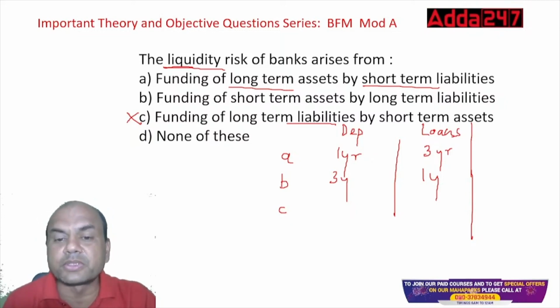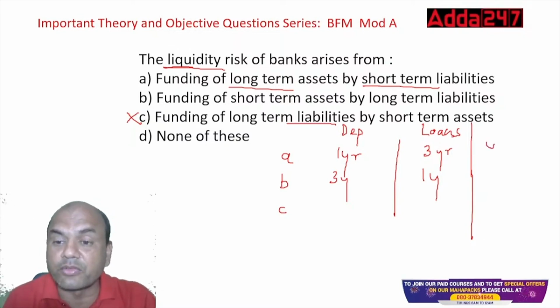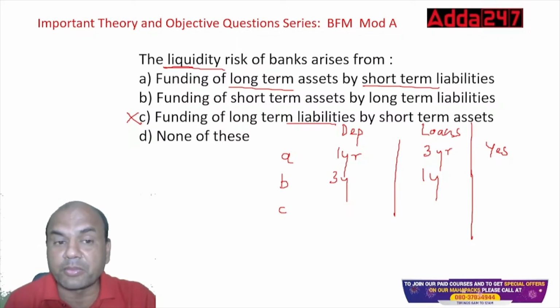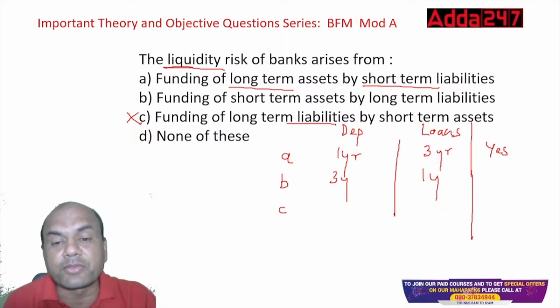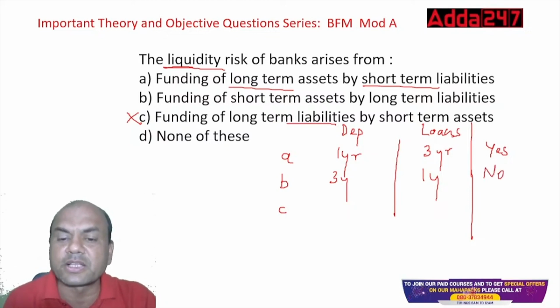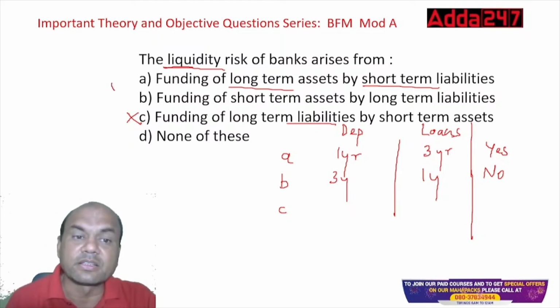In A, I have a 1 year deposit and I have given a 3 years loan. Will it create a problem for me? Yes, it will. Why? Because this person who has deposited will come to me after 1 year, but the borrower will pay me after 3 years. What about B? If this person has given me a deposit of 3 years, he will come after 3 years, but the borrower will pay me after 1 year. So I won't have any liquidity problem, because whenever the depositor comes, I can repay him or her. So the answer is A.